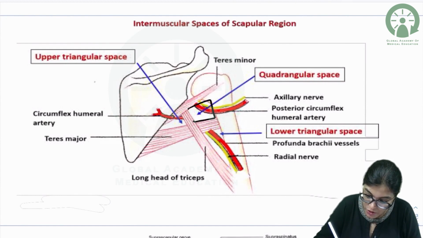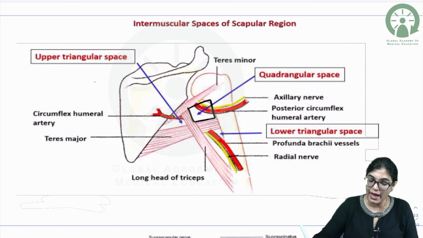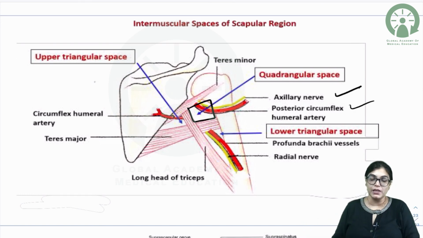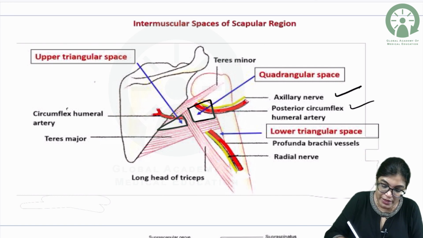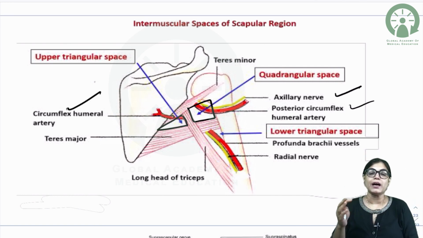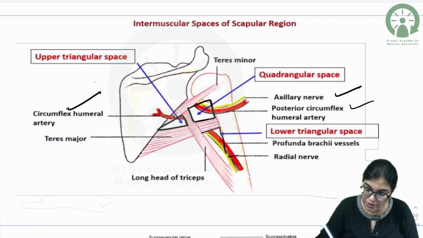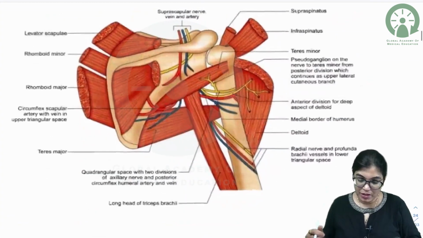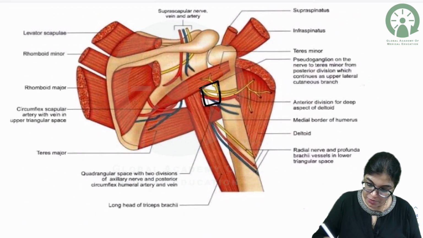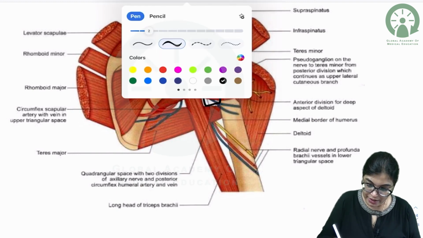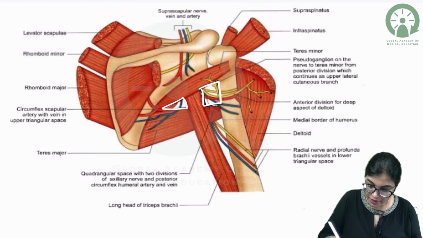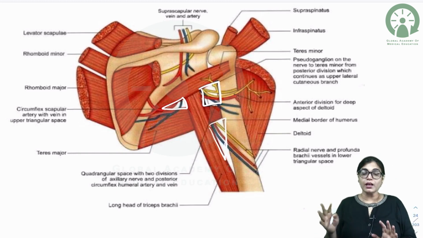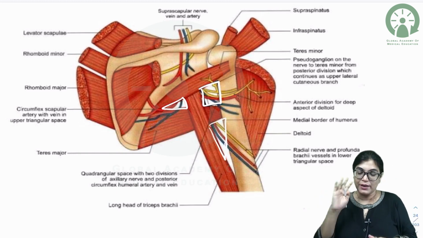So when I am talking about this quadrangular space, two structures are traversing: axillary nerve and posterior circumflex humeral artery. Through upper triangular space, only one structure, circumflex scapular artery, which is a branch of subscapular artery. Through lower triangular space, close to the shaft of humerus, we have got the profunda brachii artery, which is the deep artery of the arm, and the radial nerve traversing. So same here also the image has been shown. In the quadrangular space, here you can clearly see this is the quadrangular space, this is the upper and this is the lower triangular space. It is very important to see the structures traversing. I will give you the list.